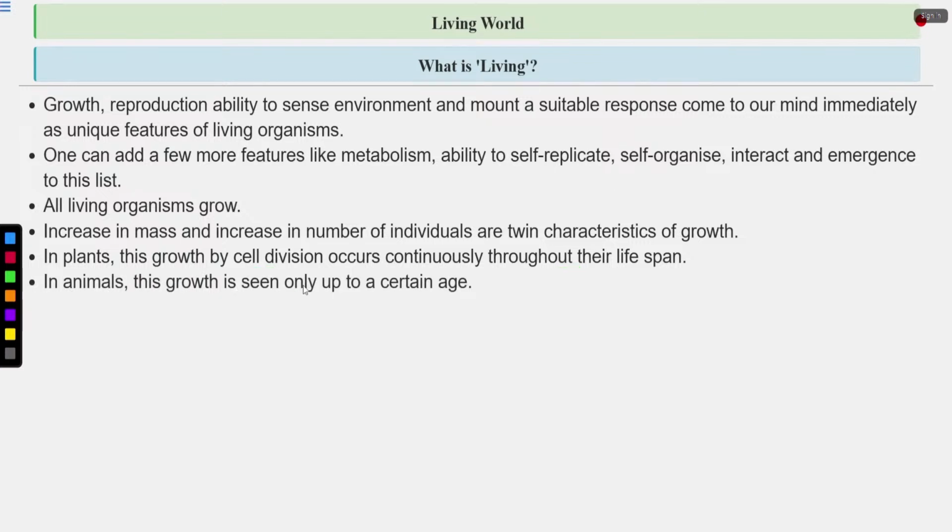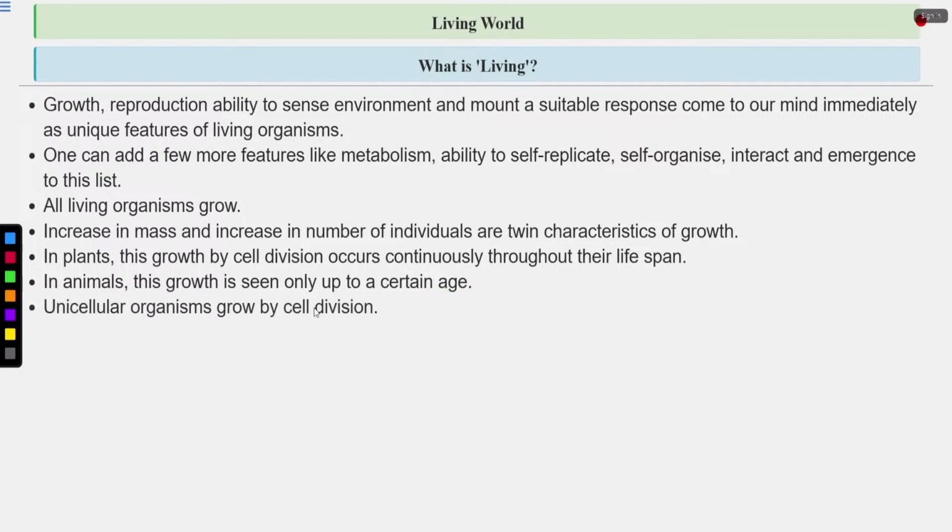In animals, this growth is seen only up to a certain age. So in animals, the growth is limited. In plants, it is unlimited, indeterminate growth. In animals, growth is limited. Growth occurs up to a certain age. Clear? Like in humans also, growth occurs up to a certain age. The height increases up to a certain age.